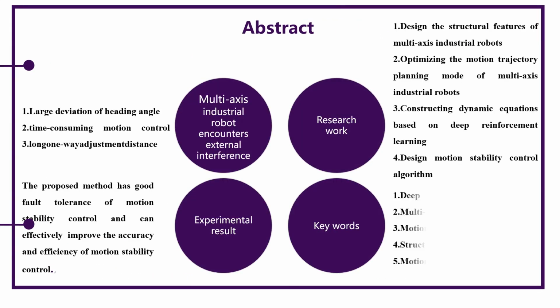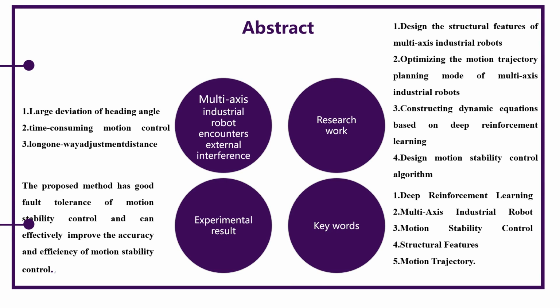Abstract. When the multi-axis introduction robot is disturbed by the outside, such as noise, motion control, and long-term adjustment distance, a motion stability control algorithm of multi-axis introduction robot based on deep reinforcement learning is proposed.